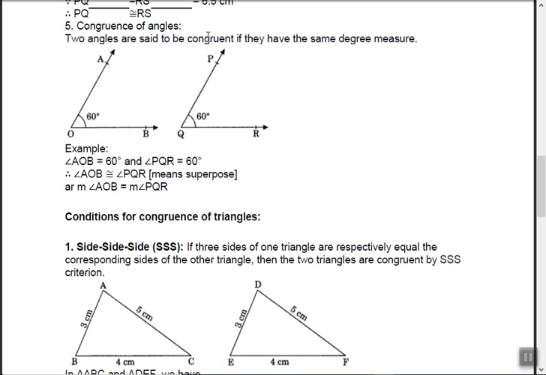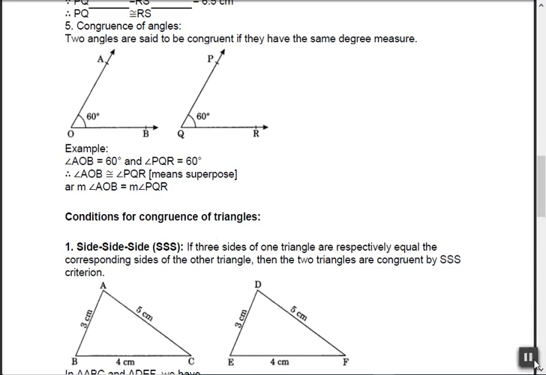Okay, next, congruence of angles. Two angles are said to be congruent if they have the same degree measure. Means if this is 60, another is 60. If this is 60 and this is 120, then it's not congruent. So angles are measured only on the basis of degrees. So angle AOB equals 60, angle PQR equals 60. Therefore AOB is congruent to PQR. So measure of angle AOB equals measure of angle PQR.